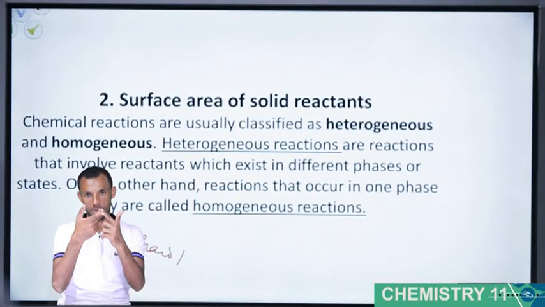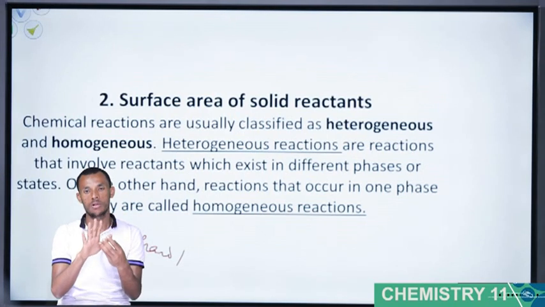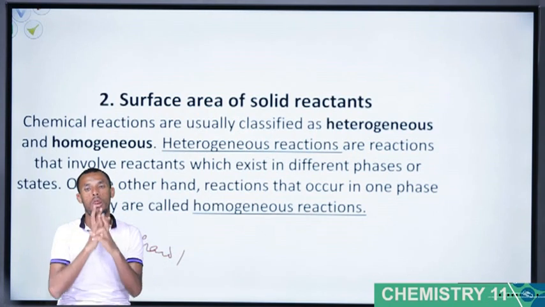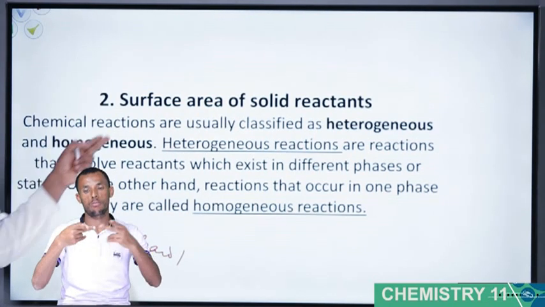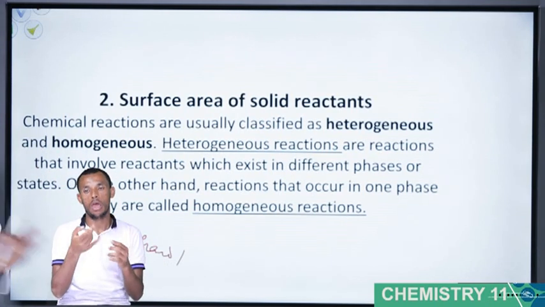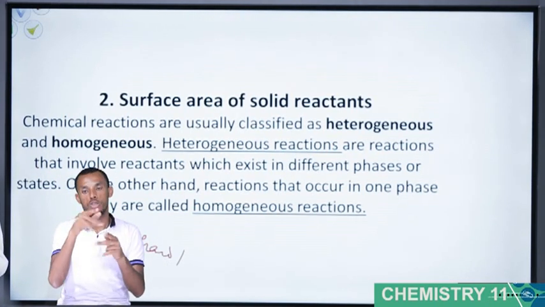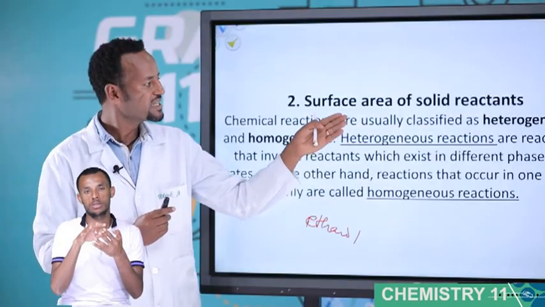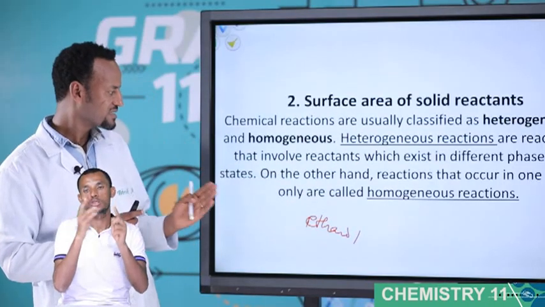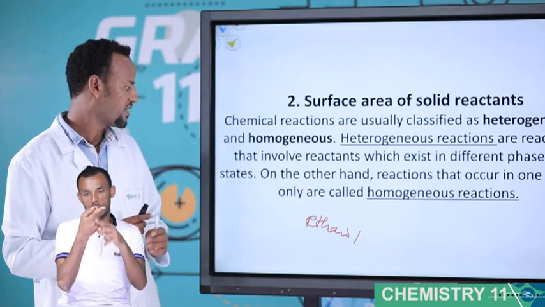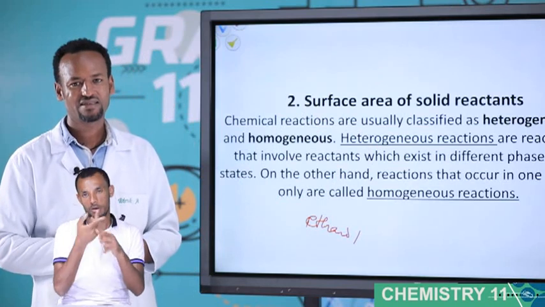The second factor that affects rate of reaction is surface area of solid reactants. Chemical reactions are usually classified as heterogeneous and homogeneous. There are two types of reaction: homogeneous reaction and heterogeneous reaction. Heterogeneous reactions are reactions that involve reactants which exist in different phases or different states.